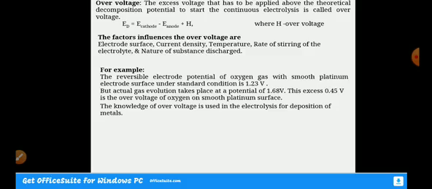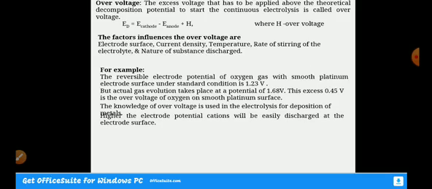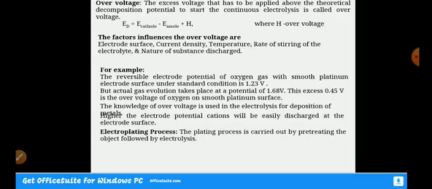The knowledge of overvoltage is used in electrolysis for deposition of metal, and the higher the electrode potential, the more easily cations will be discharged at the electrode surface. Then the electroplating process: the plating process is carried out by pre-treating the object followed by electrolysis. So now we go for the practical aspects of electroplating. Before going for electroplating, we have to pre-treat the object where we want deposition.